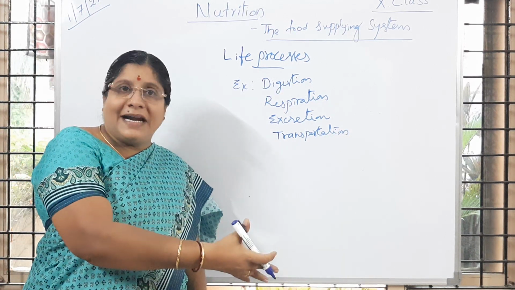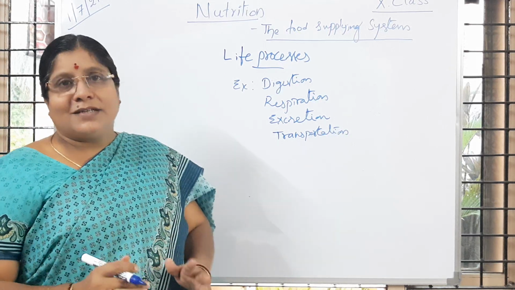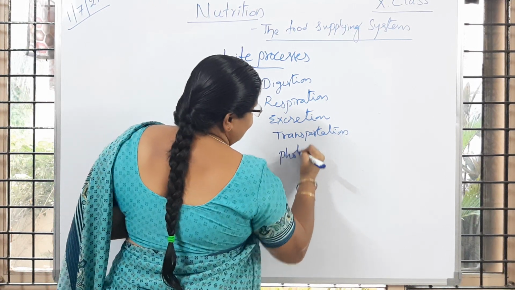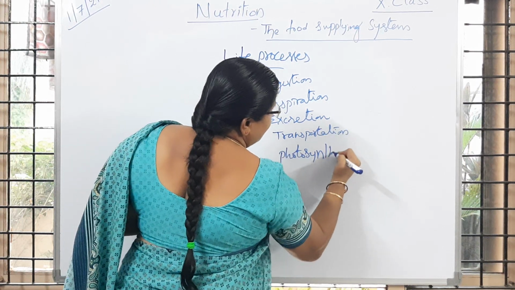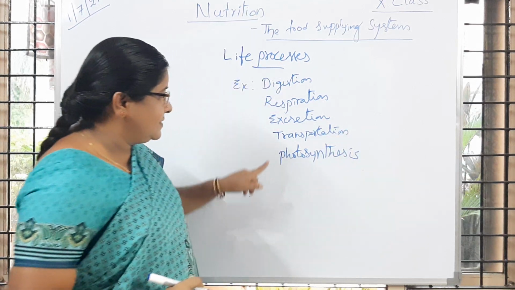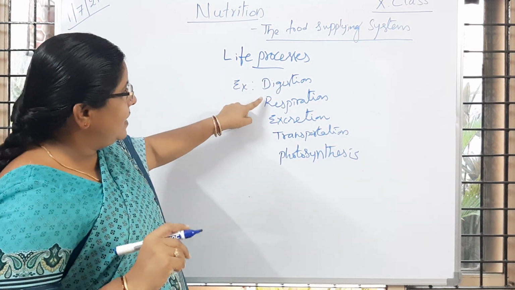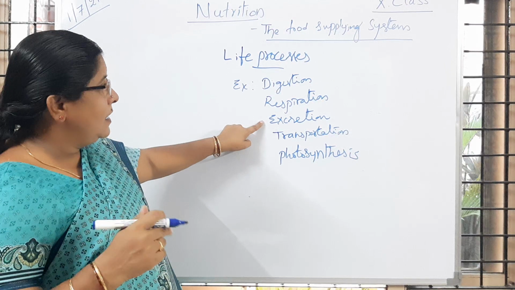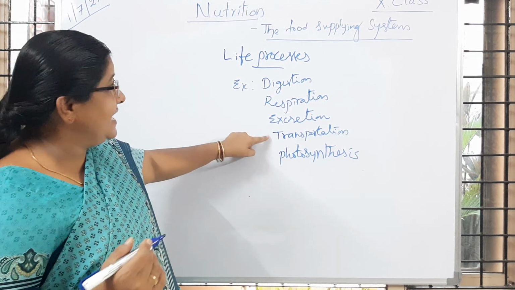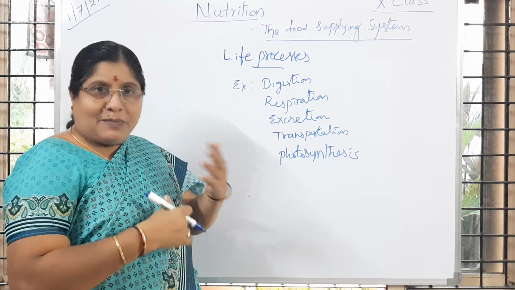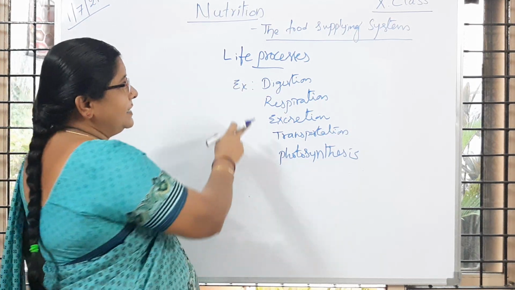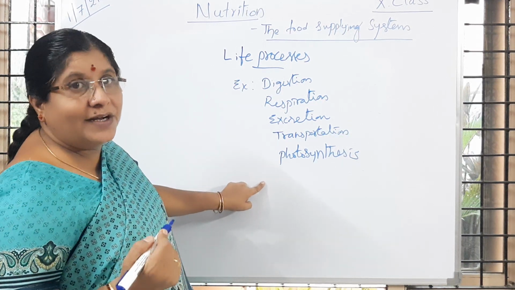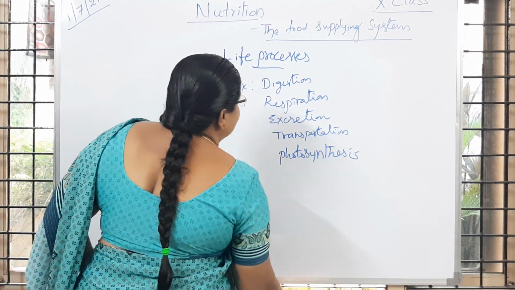If you take plants, you learned in 9th class that plants perform a very important life process, photosynthesis. It happens only in plants, whereas plants are also respiring, excreting, and transporting materials. So all living organisms are performing some activities. They are called life processes, and these are examples of different types of life processes. Is it clear to you? Everybody followed? So make a note of it.